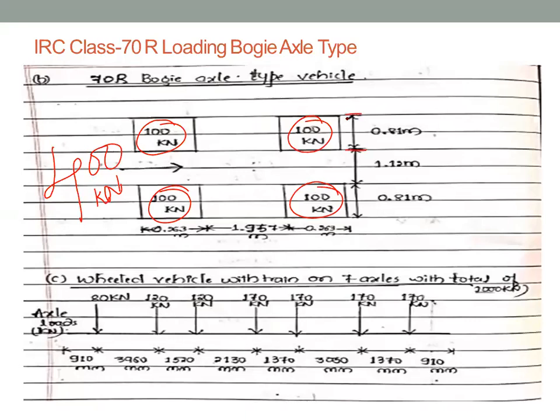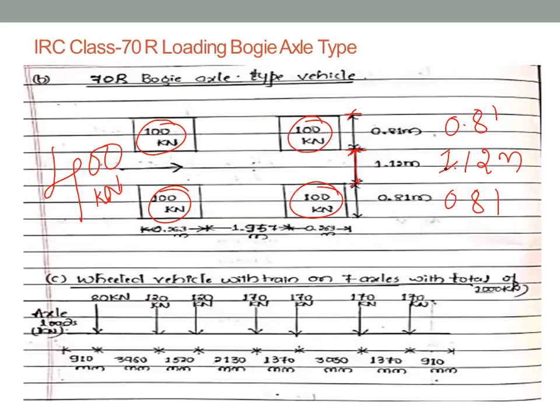Width of the tire from front view is 0.81. Face of the wheel to face of the wheel is 1.12 meters. So this is the understanding which we need to have, right?